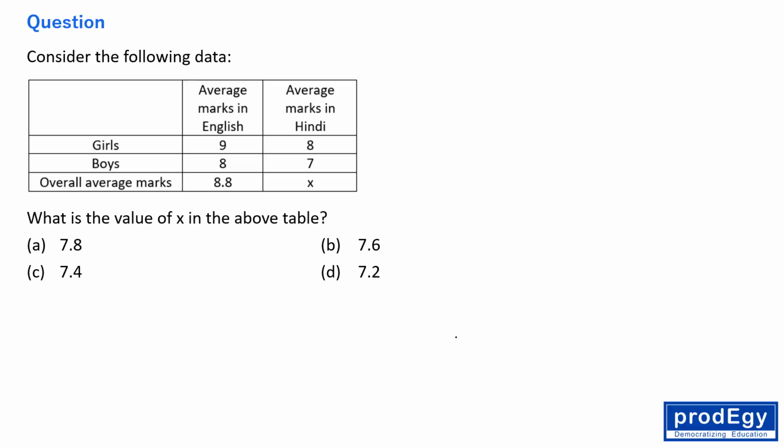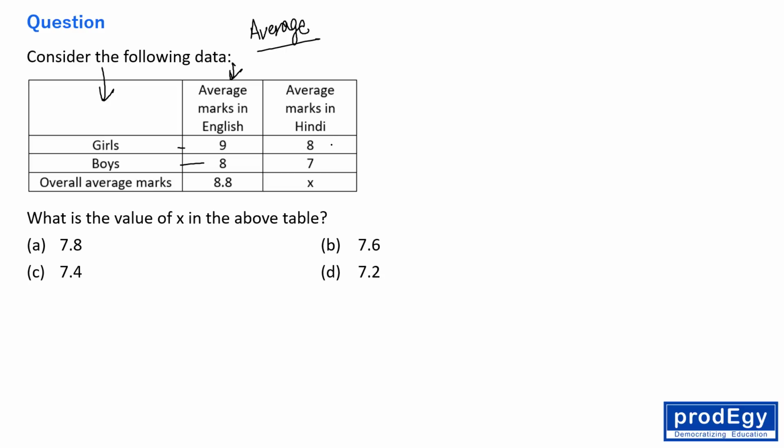Okay, consider the following data. See everyone, what does this question belong to? This question belongs to average. The average marks in English, first column. I mean the first column is this, but the second column: average marks in English. For girls it is 9, for boys it is 8.